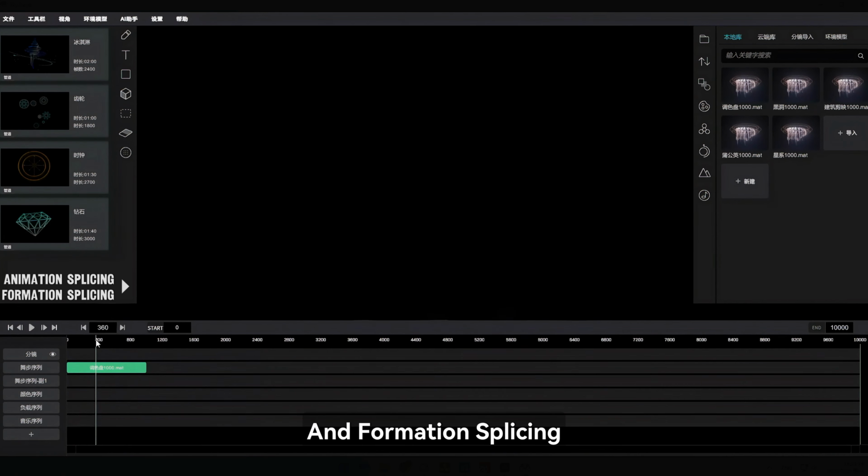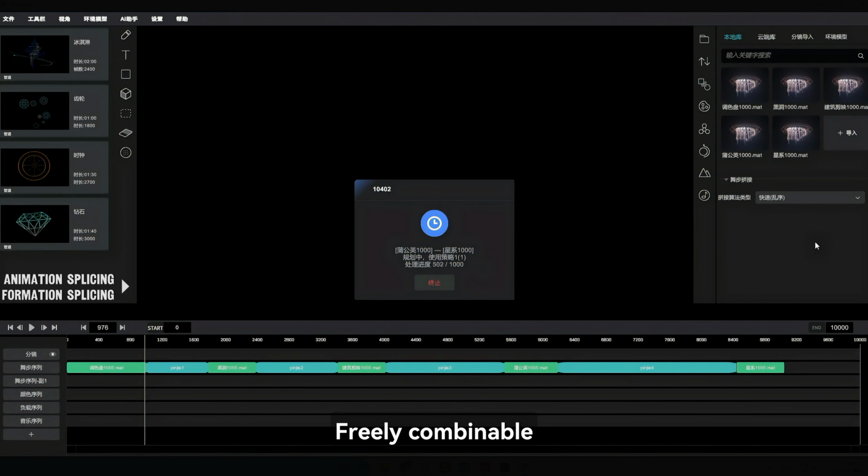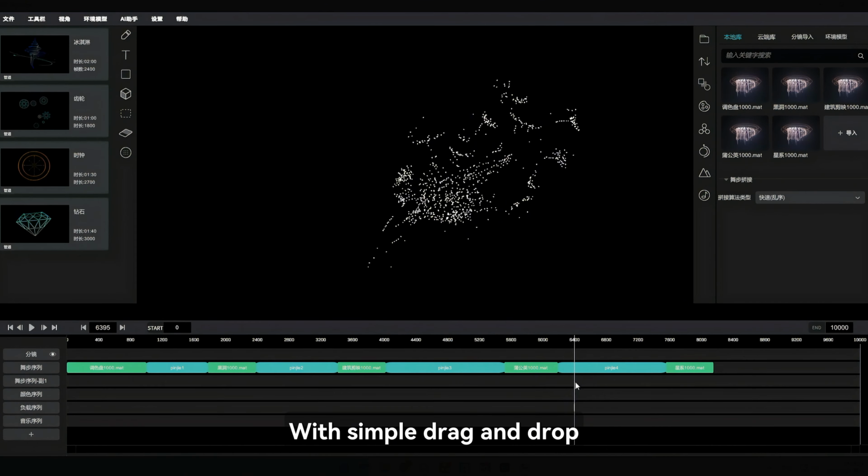Animation and formation splicing. Multiple splicing modes available. No coding. Freely combinable. Combine multiple formations effortlessly with simple drag and drop.